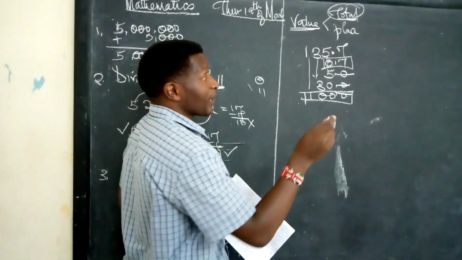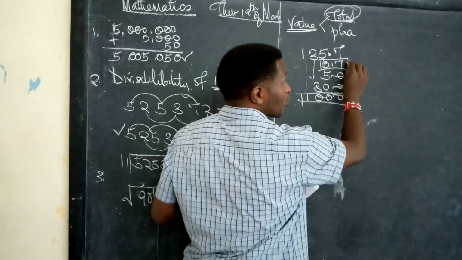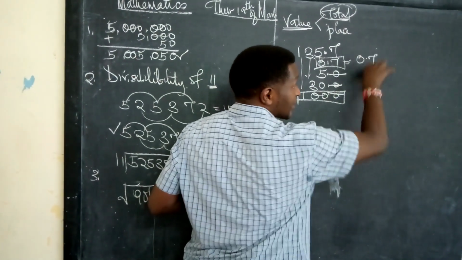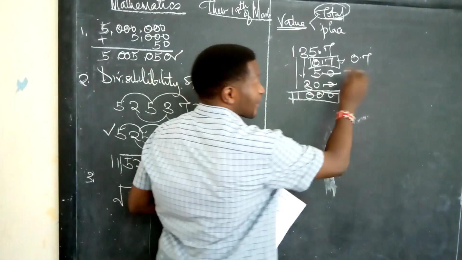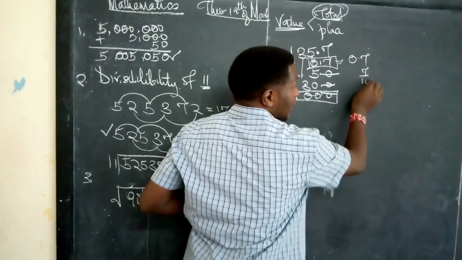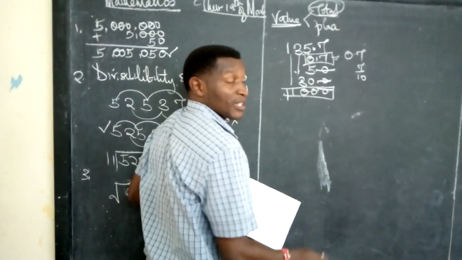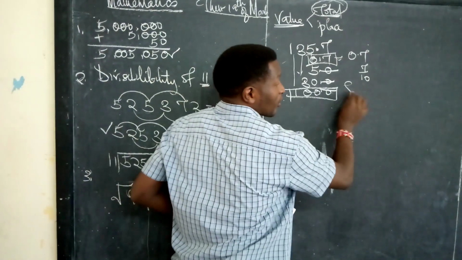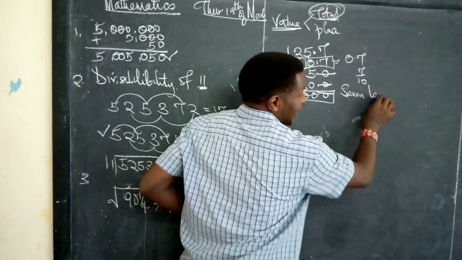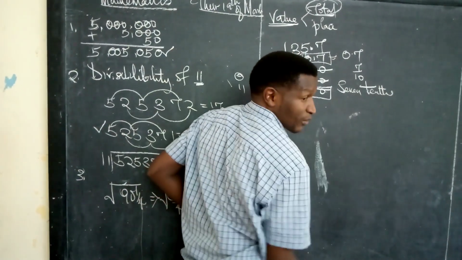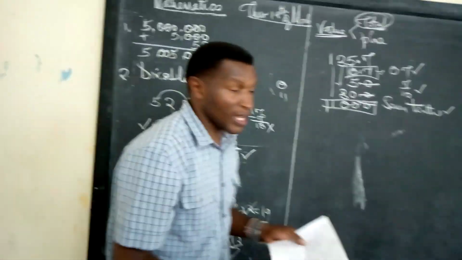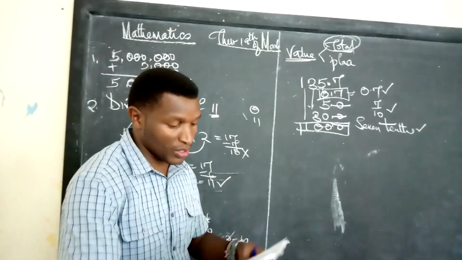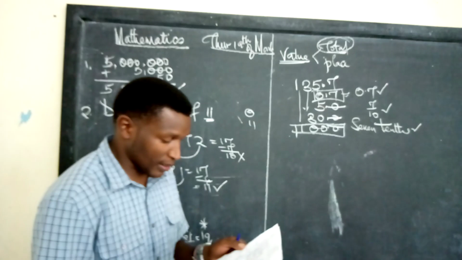Very good. And remember, when you have been asked the total value of digit 7, it can be written this way as a decimal. It can be written as a fraction, which is 7 out of 10, and it can also be written in ones. How do we read this? We read this one as 7 tenths. Clear to everyone? This is an answer, this is an answer, this is an answer. Pick whichever among the three which has been given in your exam.